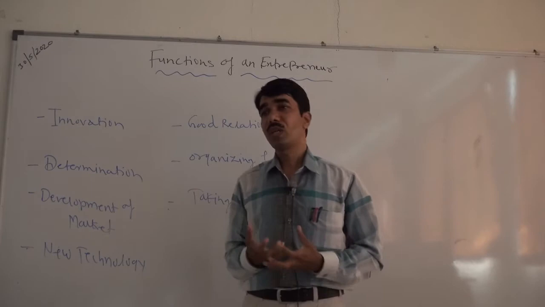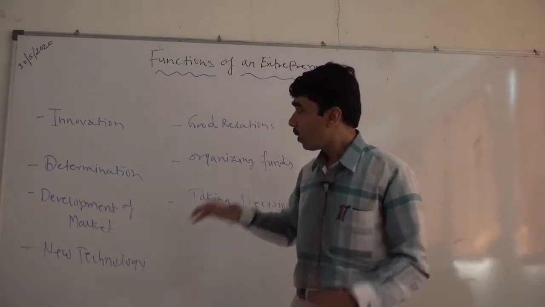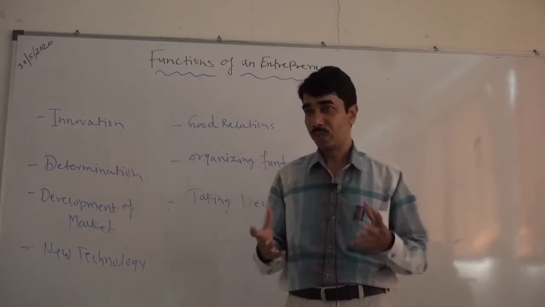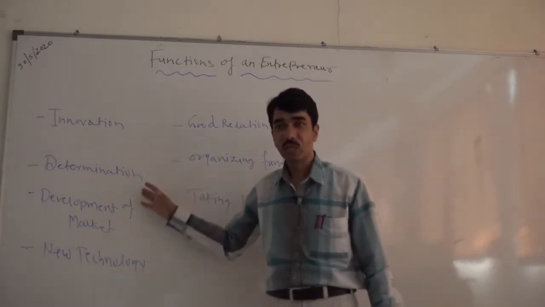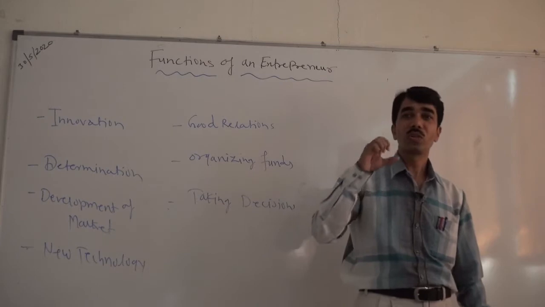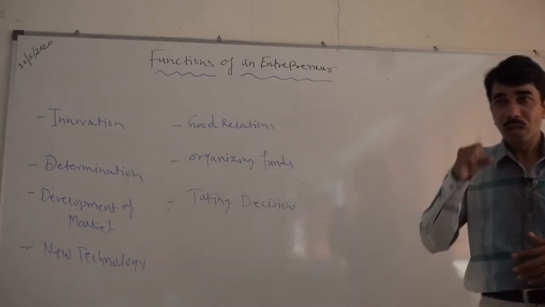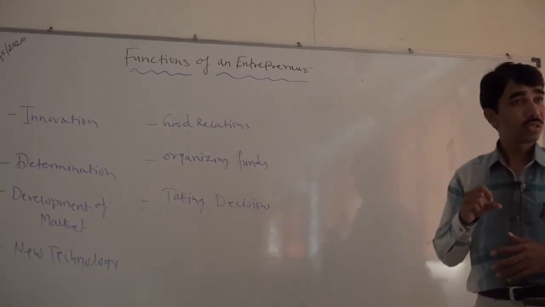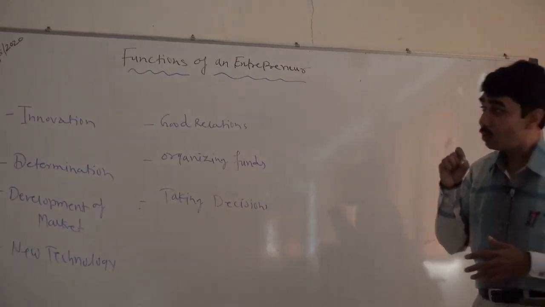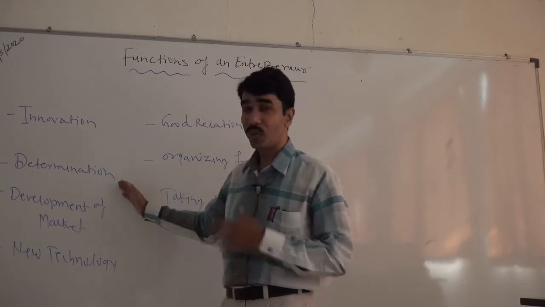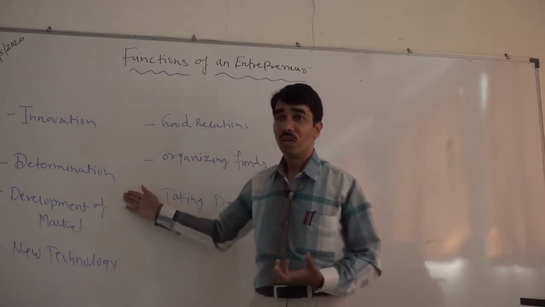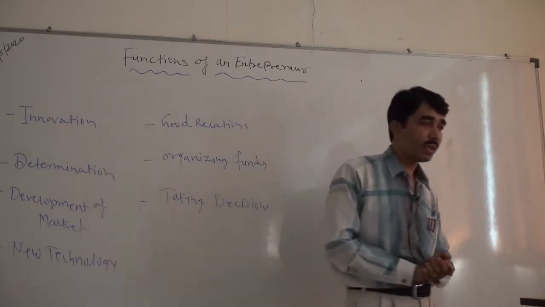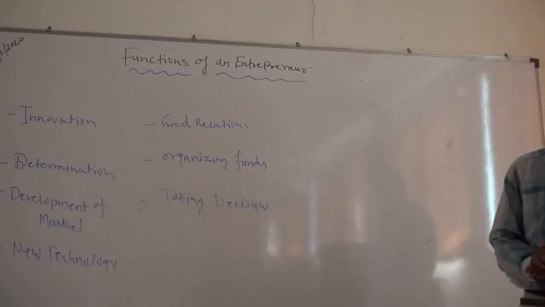He changes the planning according to market situations, he changes his objectives and his plans. So determination is most important. Whatever the market situations, the objectives have to be decided and fulfilled so that he is more successful in the market. That's why determination is one of the important functions of an entrepreneur.